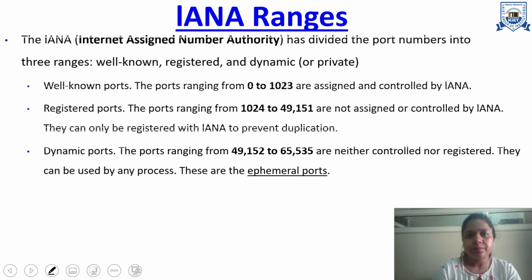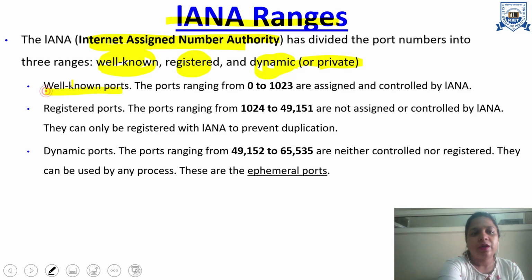Now let's learn about the IANA ranges. IANA, the Internet Assigned Numbers Authority, is the centralized authority which defines which port number is associated with which process. So we have three categories of port numbers: well-known port numbers, registered port numbers, and dynamic port numbers. The last can also be termed private port numbers.